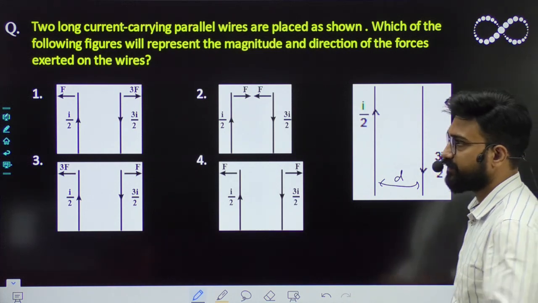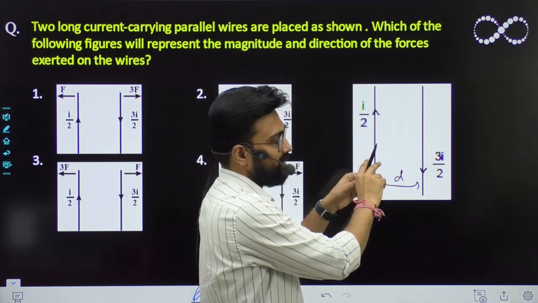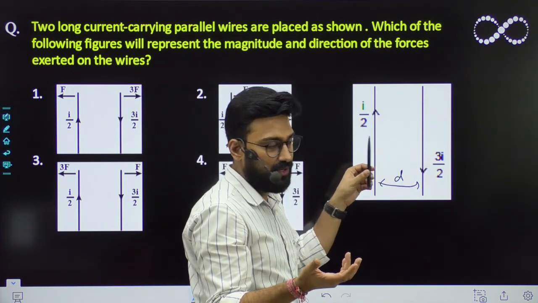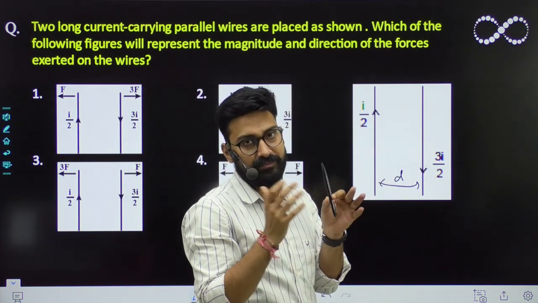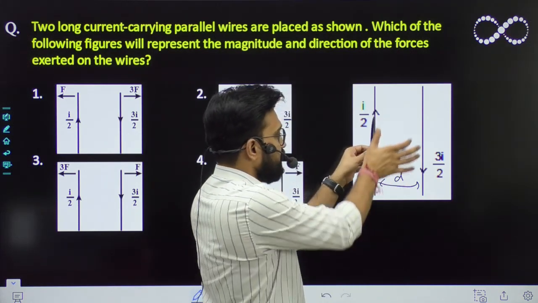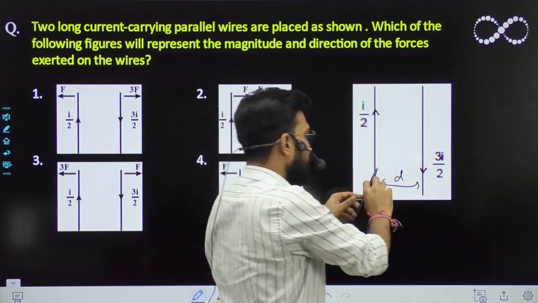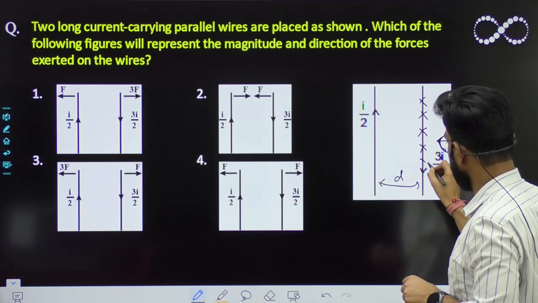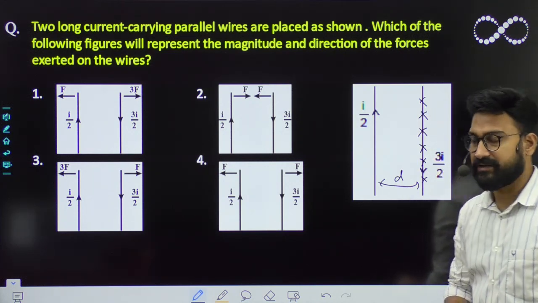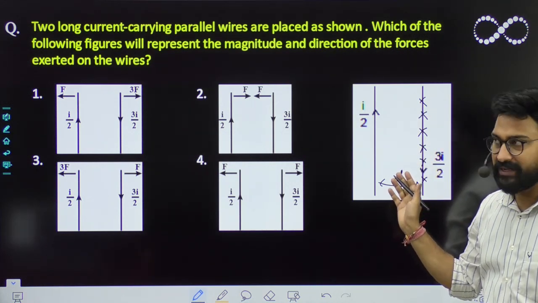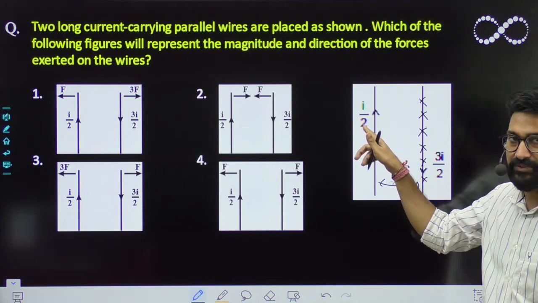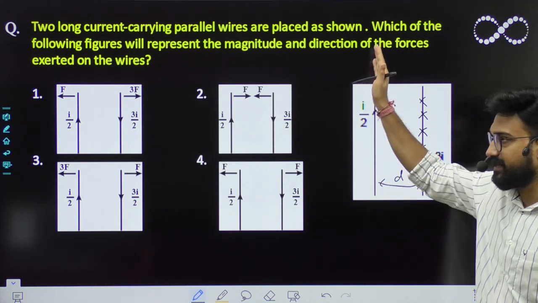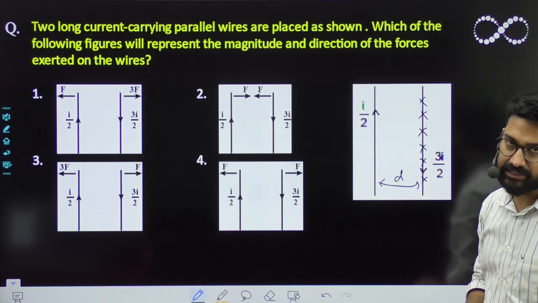Now look, because of the first wire, this second wire would experience a magnetic field, because a current carrying wire always produces a magnetic field around it. So because of it, the magnetic field here will be inward. And it is μ₀I/2πr. What is I here? I by 2, so μ₀(I/2)/2πr, because you can easily find the magnetic field around an infinitely long current carrying wire.